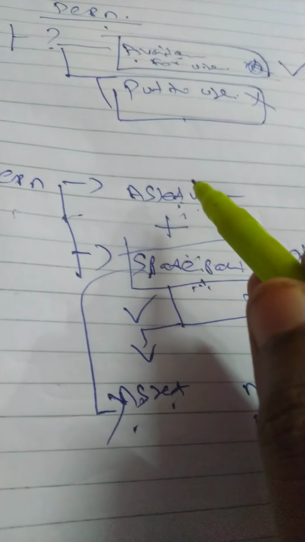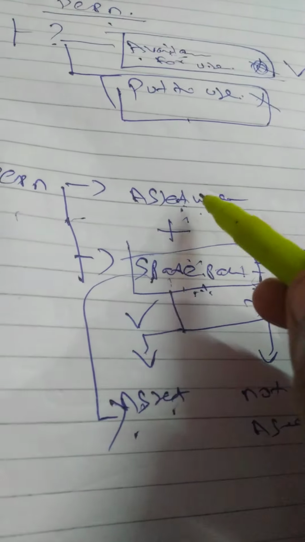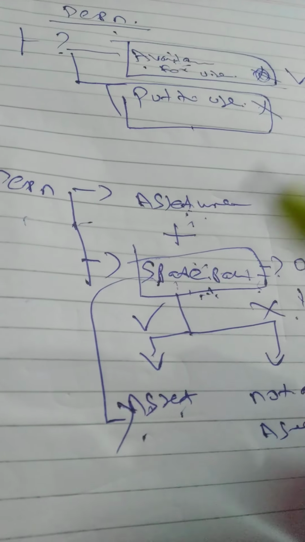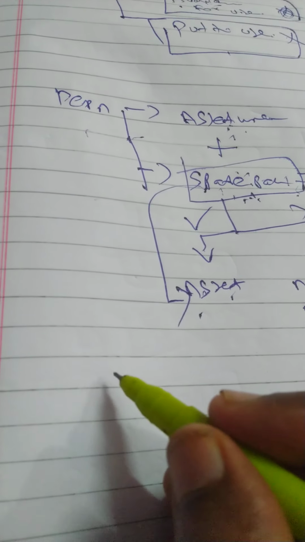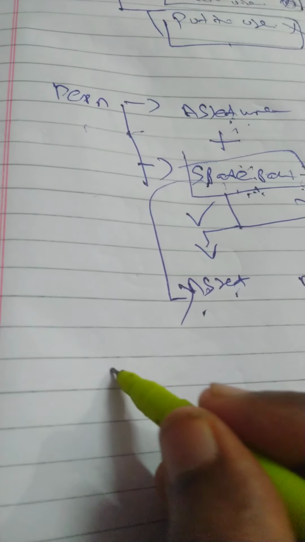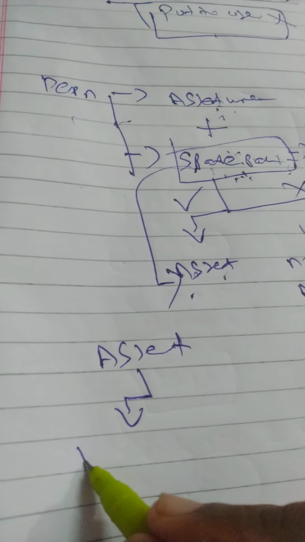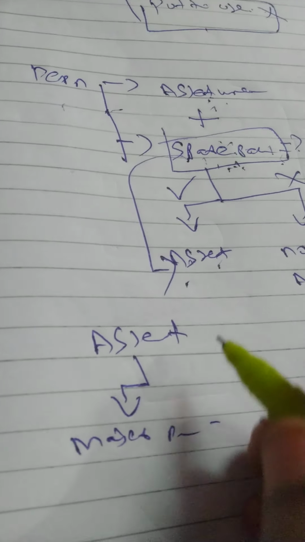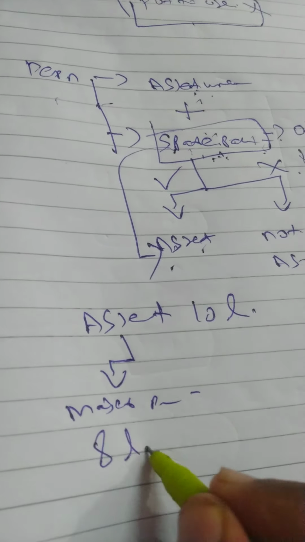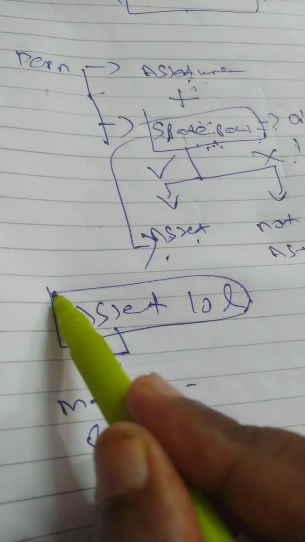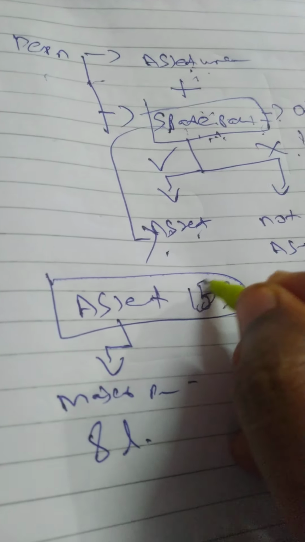So while providing depreciation, asset plus spare part. If the spare part is specific, not inventory, and is used for the particular asset, then it should be capitalized with the cost of the asset. For example, the particular asset has one major part. Suppose the particular asset value is 10 lakh rupees, out of which this major part value is 8 lakh rupees. Total asset value is 10 lakh, out of which this major part you can say, instead of asset 10 lakh, you say 15 lakhs.